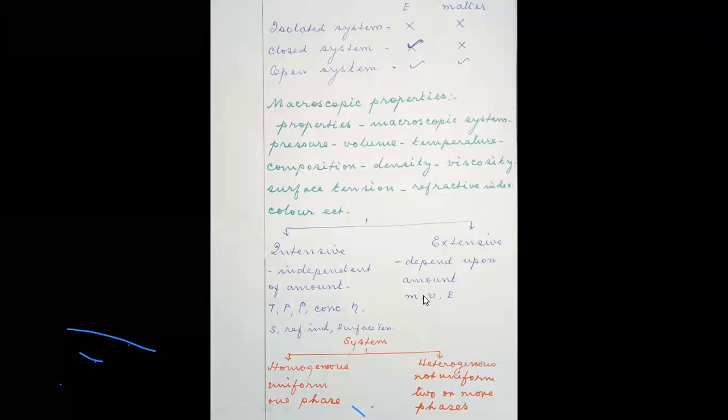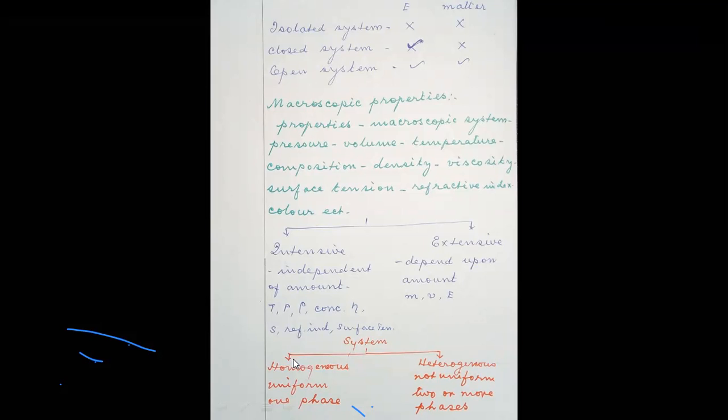So the intensive properties are independent of the amount of the substance. Say, for example, temperature, I have already told you the example. You may have a very big container having some thousands of liter of water where the temperature may be 50 degrees centigrade. Even if you take a small quantity from that big container, that will also be 50 degrees centigrade.